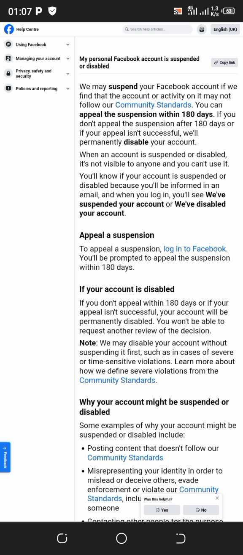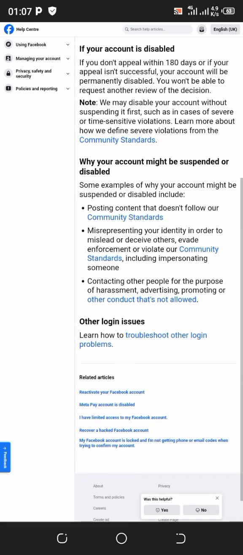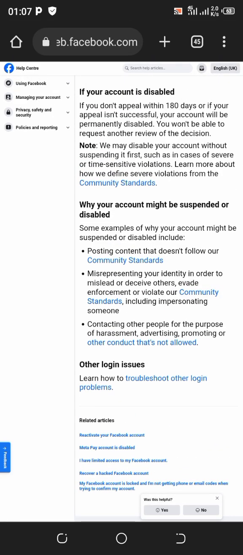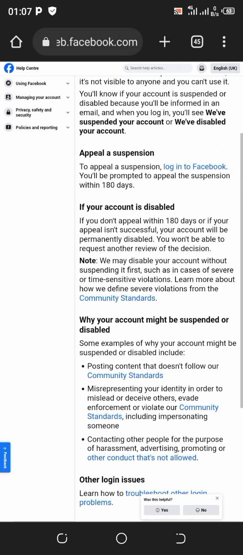Note, we may disable your account without suspending it first, such as in the case of severe or time-sensitive violations. So this is practically what you need to go through. Make sure you go through this whole thing, everything that is here.